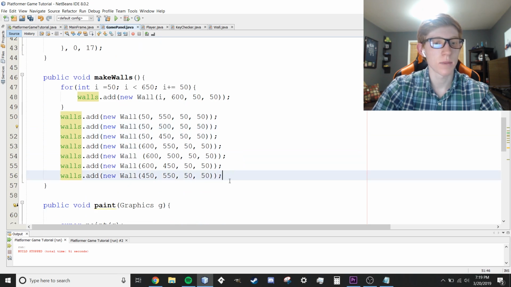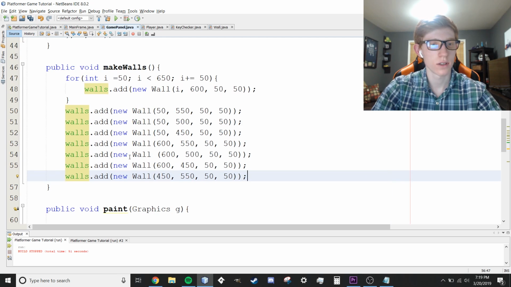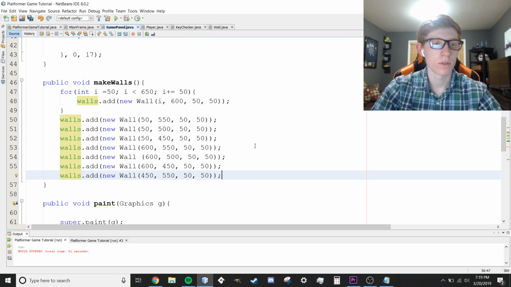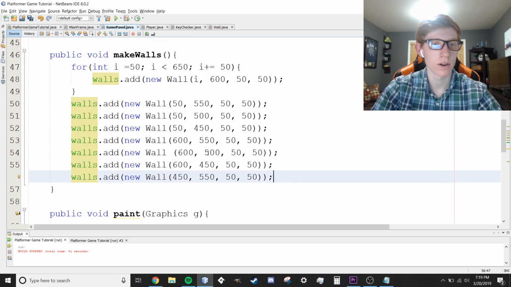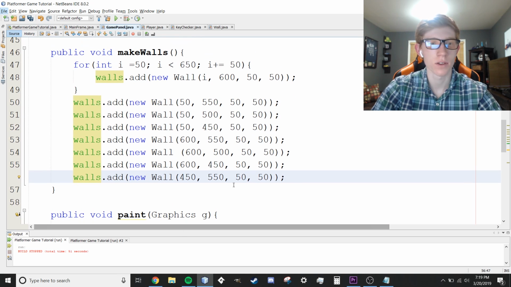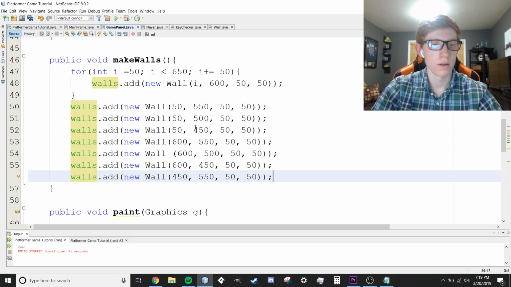That's proper spacing. I'm gonna pause, or you can pause the video right now if you want to just copy this down for the same thing as me. I'll make it extra large. You can see it super well. There you go. If you want to pause the video, you can copy that down, or make the walls however you want. That's just what I'm gonna be using. So back out. Actually, why don't I just keep it large? There's no point in making it super small. It's just hard to see exactly where we are in the class. I'll keep it a little bit larger though. Nothing wrong with that. Just like that.